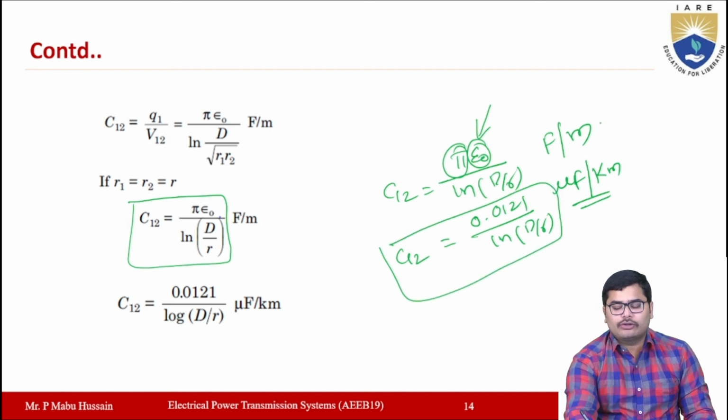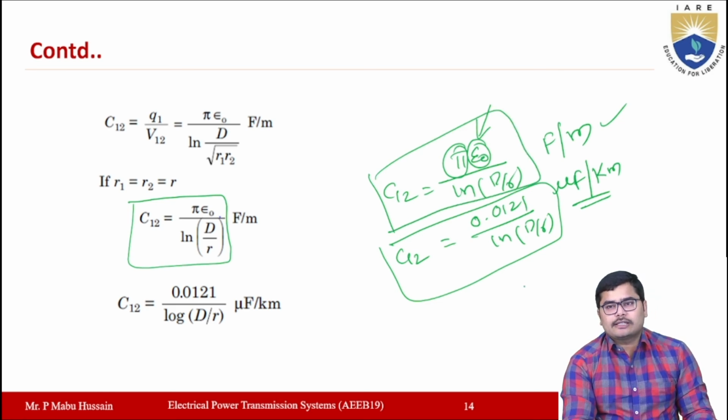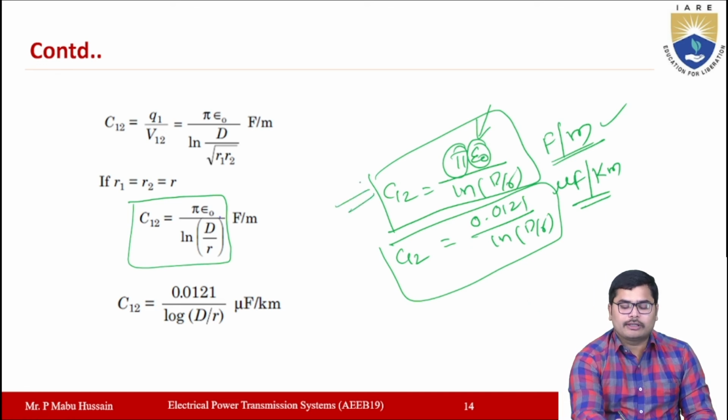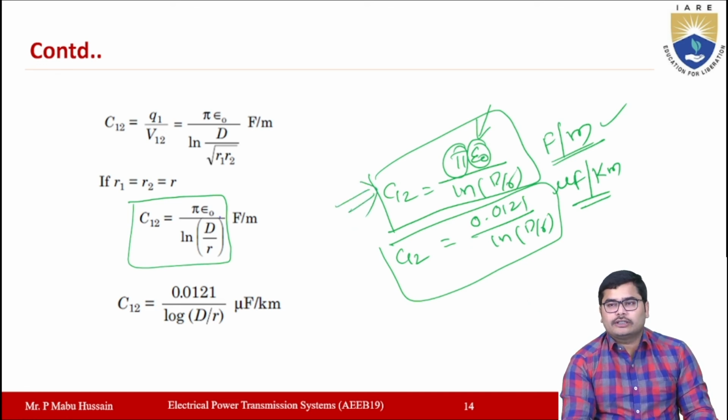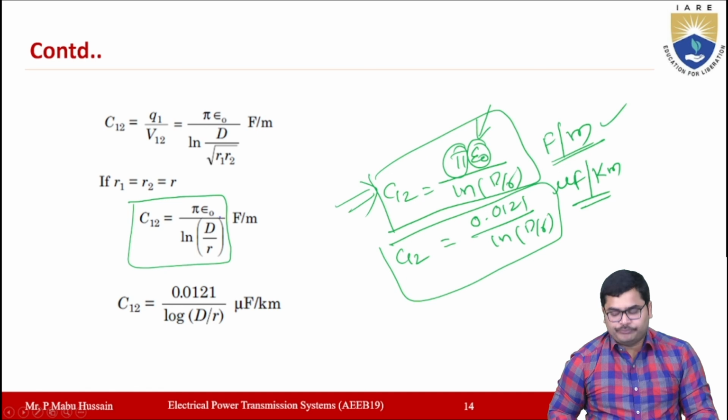If you want the capacitance value per kilometer, you can use this expression. Per meter you can use this first expression itself for calculating the capacitance, which is in farads per meter, and if you want it for 1 kilometer, simply multiply with 1000. It is always good to remember the first equation so that you can calculate the capacitance for meter length or kilometer length easily.